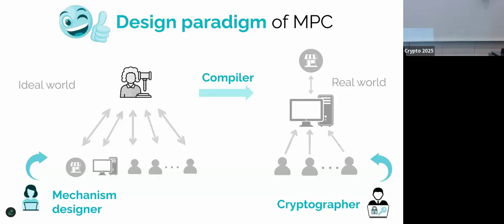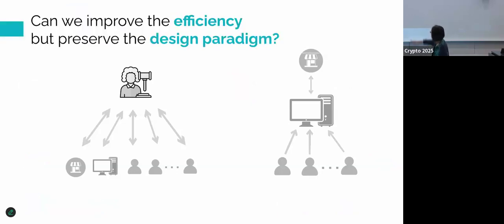So the most common question I get is, how do I abstractly think of crypto as an ideal box so I don't actually have to work with the cryptographic details? And the MPC paradigm lets the mechanism designer just work in the ideal world, and the cryptographer can worry about how to generate the real world protocol. So we want to preserve this paradigm, but we want to improve the efficiency.